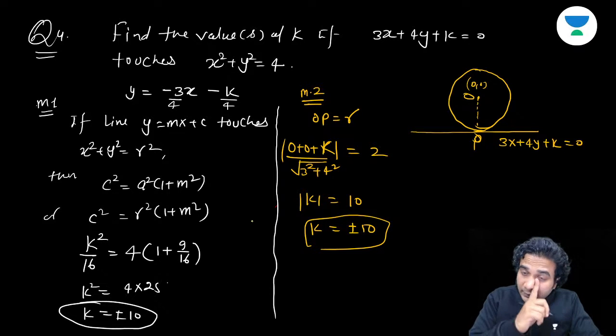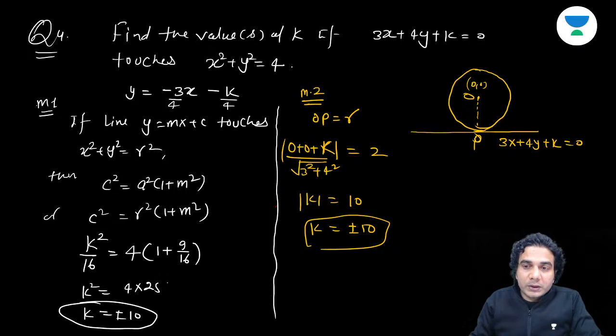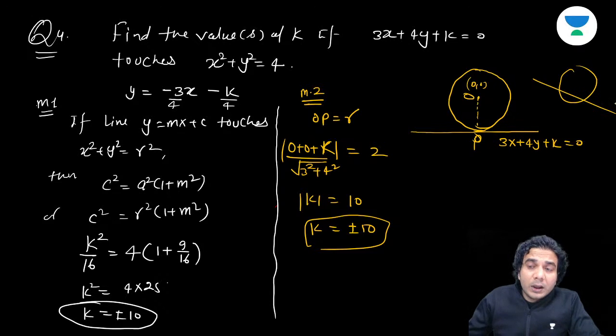There's another method, method 3, which this Raghav is talking about. Solve this line with the circle, and it will be a quadratic in either x or y, and that quadratic should have repeated roots. If you are making a quadratic in x, then it should have a repeated root, because if a line cuts the conic, cuts the circle or parabola, this third method is basically applicable for any other curve. So the third method is more generalized.